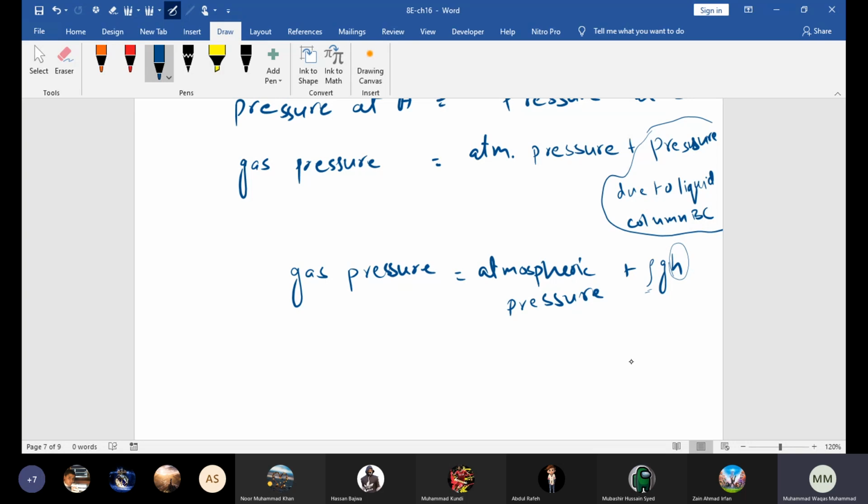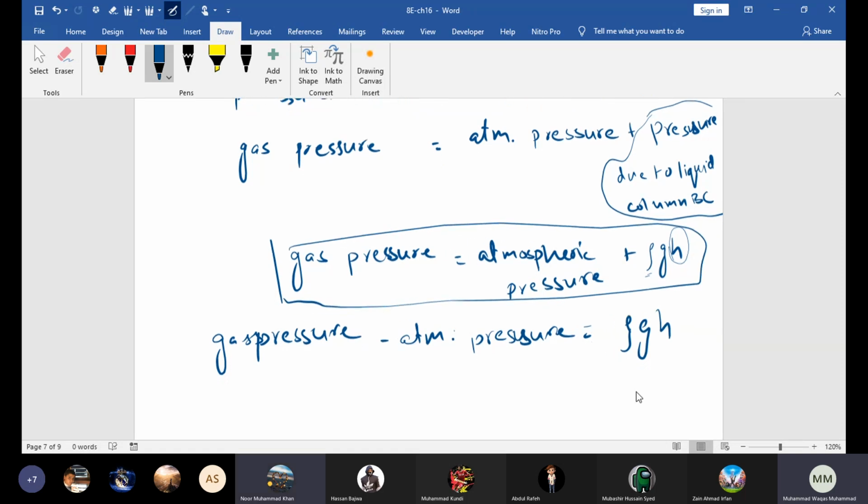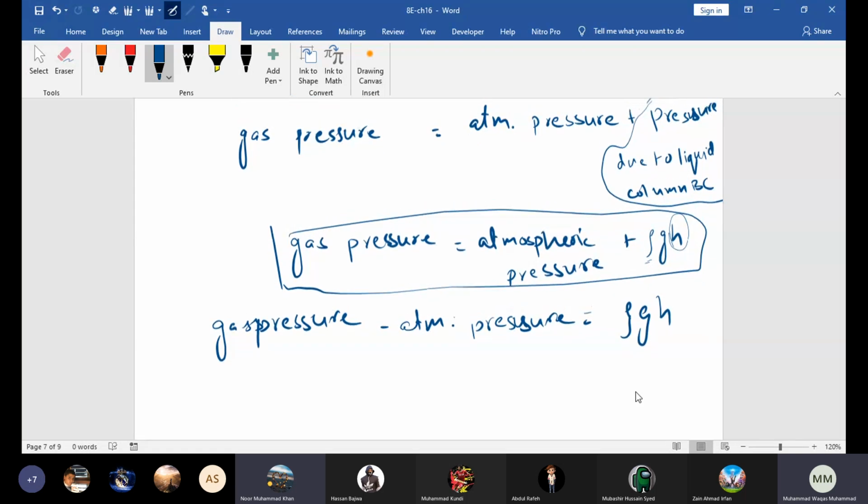The pressure difference, gas pressure minus atmospheric pressure, is equal to rho g h. Basic idea is this. Then you can manipulate it to find whatever you want. Is that clear beta?